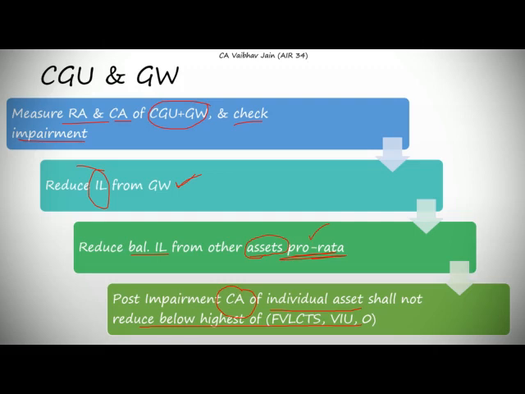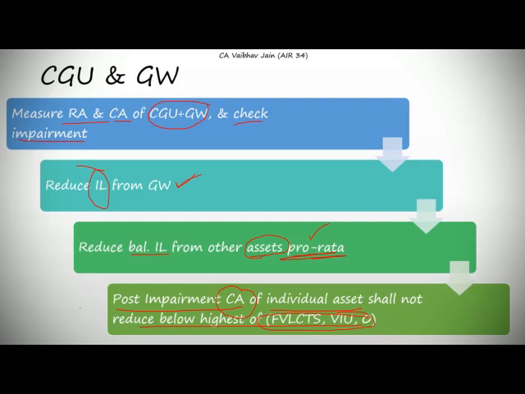See, this is the condition which is saying that after impairment is allocated to the individual assets, the individual assets shall then be valued at carrying amount minus impairment loss. So that carrying amount minus impairment loss, that is the post impairment carrying amount, shall not be lower than the highest of these three items: the fair value less cost to sell, value in use, and zero.